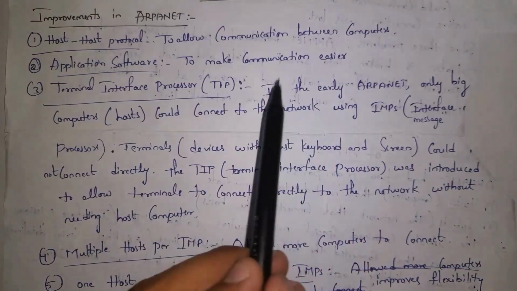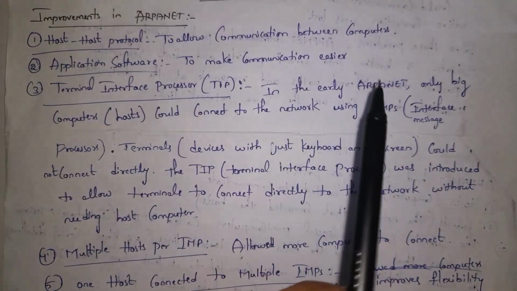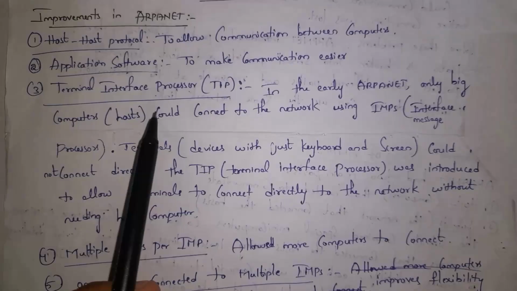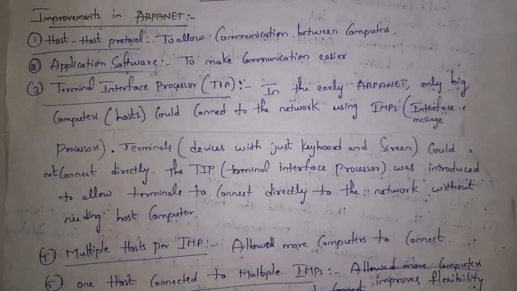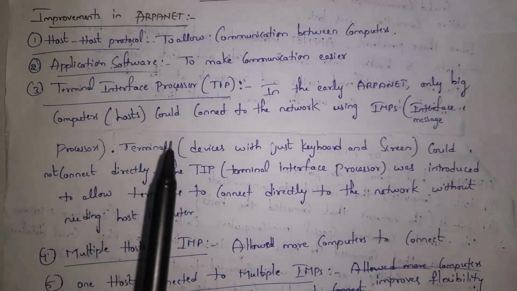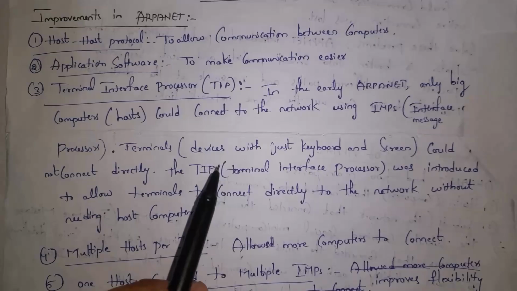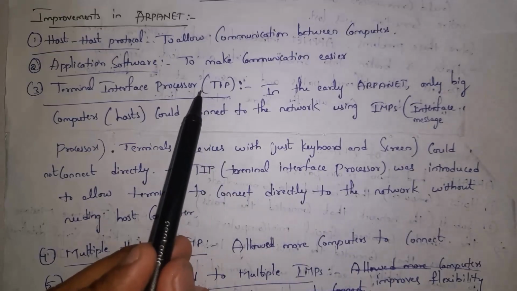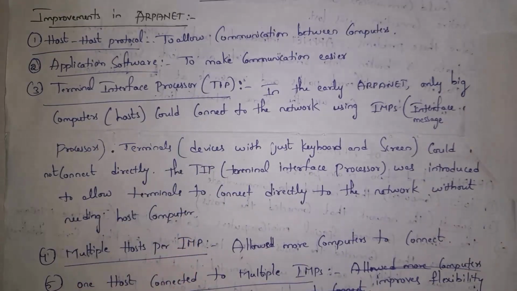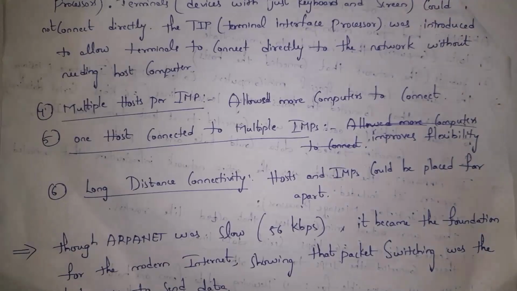In the early ARPANET, one big computer, that is a computer with a CPU, could connect to the network using IMPs. Terminals, that is devices with only screen, keyboard and mouse, don't have CPUs. These devices cannot connect directly to the network. So in order to overcome this problem, terminal interface processors were introduced, where this TIP device allows terminals to connect to the network. And fourth one is multiple hosts per IMP. Guys, multiple computers can connect to IMP devices. This is the meaning of multiple hosts per IMP.